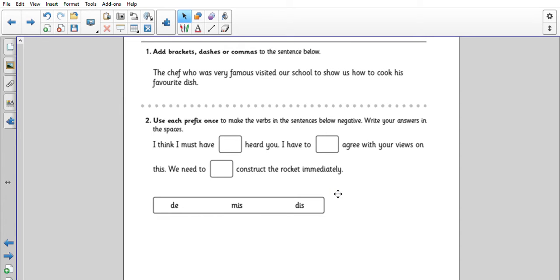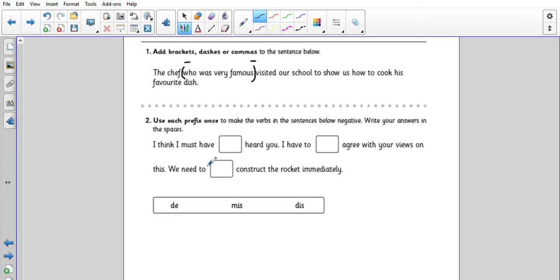Okay, number 1, add brackets, dashes or commas to the sentence below. So remember, this is for parenthesis for the extra information. The chef, who was very famous, visited our school to show us how to cook his favourite dish. So it doesn't matter which punctuation mark you've used. Okay, so the chef, who was very famous. So again, you could have used dashes or commas as well. So the who was very famous is extra information about the chef, and to check our answer is right, we'll read the rest of the sentence. The chef visited our school to show us how to cook his favourite dish.